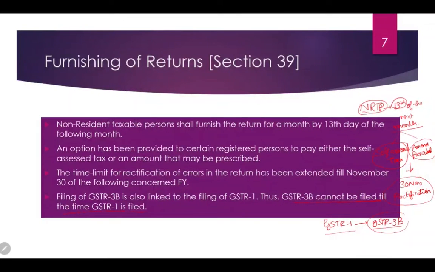Along with it, government has prescribed that GSTR 3B cannot be filed till the time GSTR 1 is filed. So first you have to file the GSTR 1, and then only you will be able to file GSTR 3B. So let's just run to the next slide.